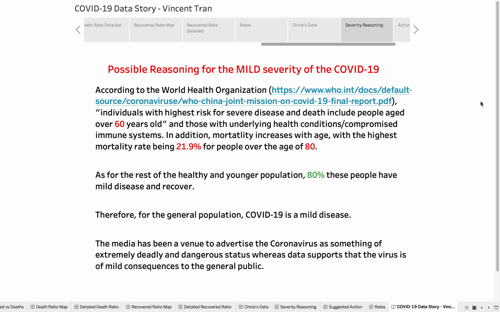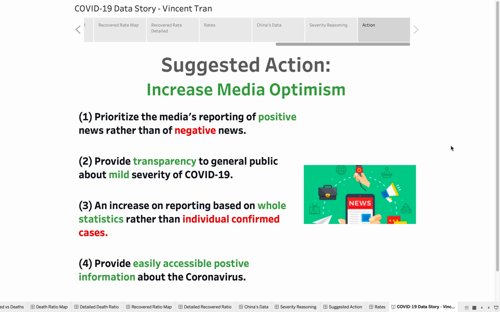Possible reasoning for this mild severity of the coronavirus would be that individuals with the highest risk for severe disease and death include people aged 60 or older and those with compromised immune systems. As for the rest of the healthy and younger population, 80% of these people have mild disease and recovered. Therefore, for the general population, the coronavirus seems as though it's a mild disease. This brings a question about the media, where it has been used as a venue to advertise the coronavirus as something extremely deadly and dangerous, whereas data supports that the virus has mild consequences.